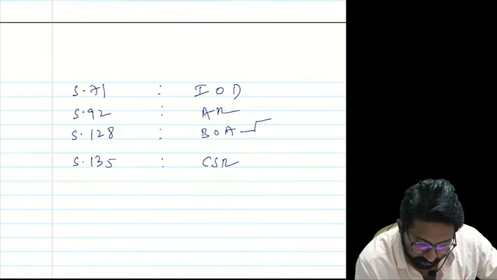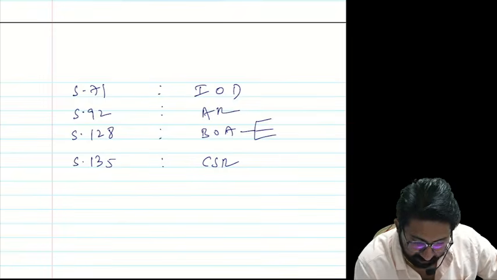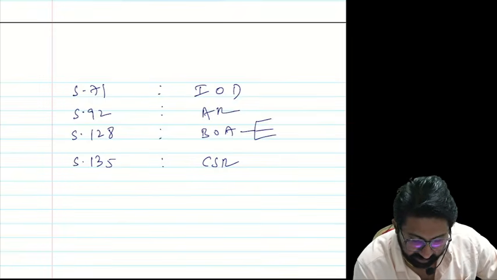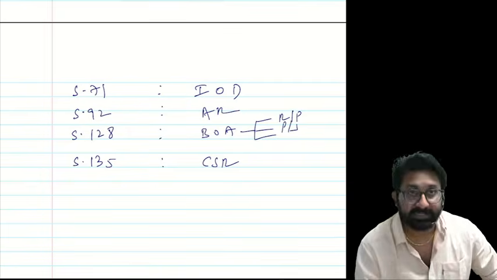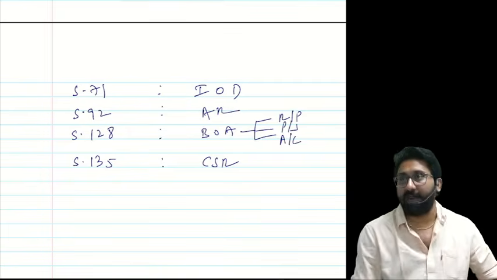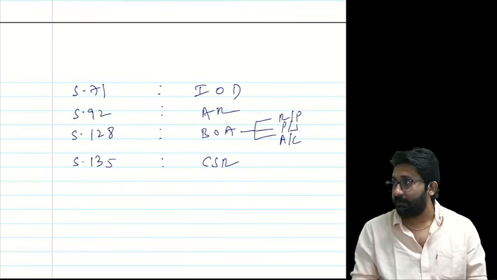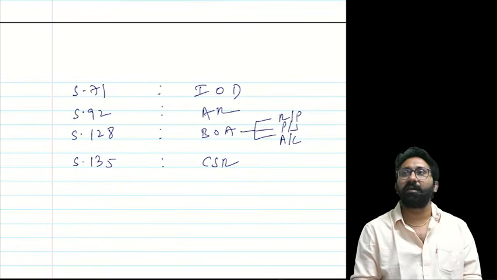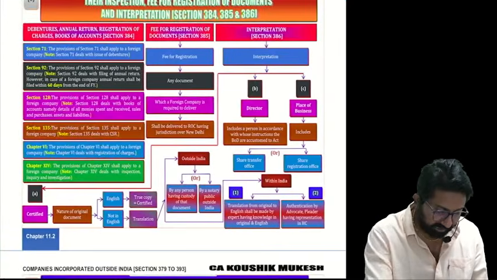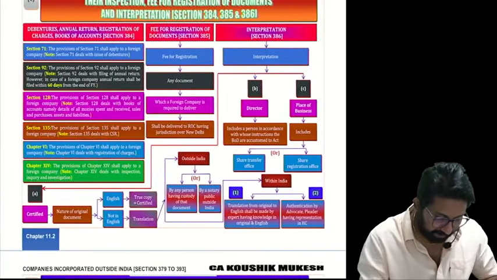When I say books of accounts, it will contain the details of receipts, payments, purchases, sales, assets and liabilities. All the details will be there in the books of accounts. These are the things I completed up to here. Okay, next.